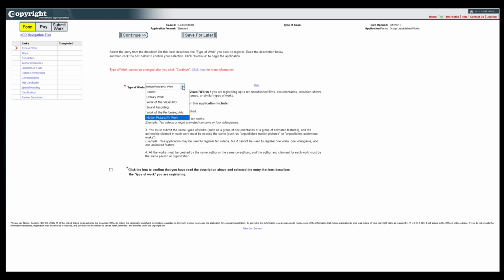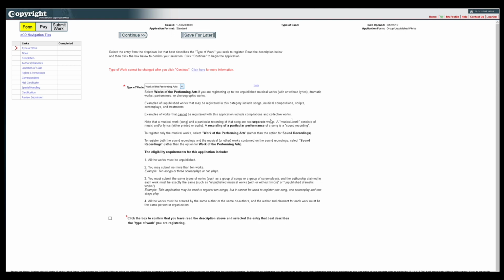For example, musical compositions are considered works of the performing arts, and cartoons are considered works of the visual arts. If the author created 5 compositions and 5 cartoons, you should submit one application for the 5 compositions, selecting the option for Work of the Performing Arts, and a separate application for the 5 cartoons, selecting the option for Work of the Visual Arts.